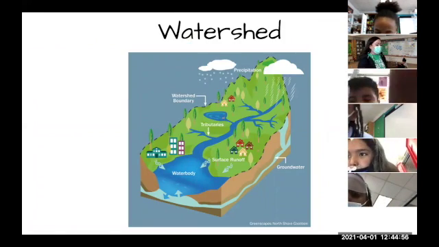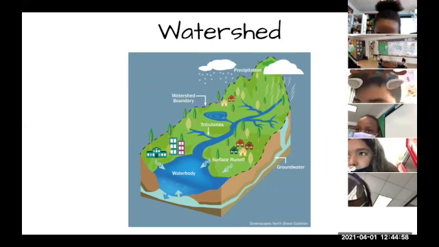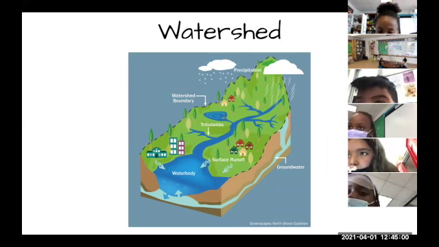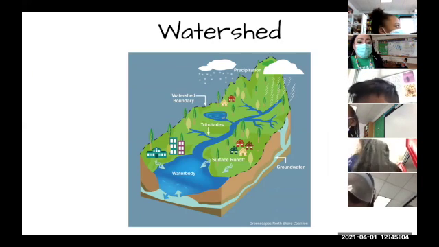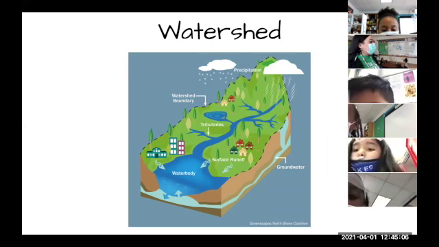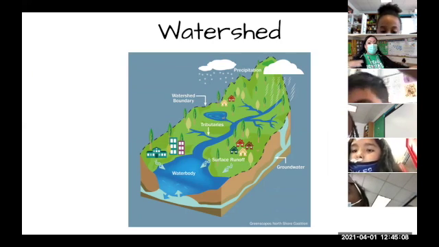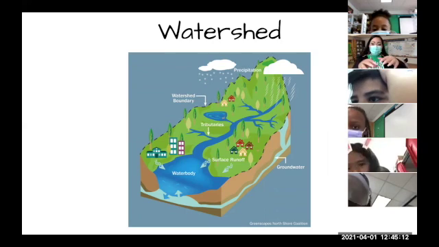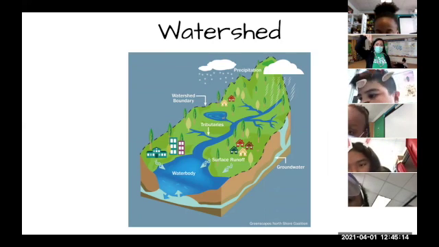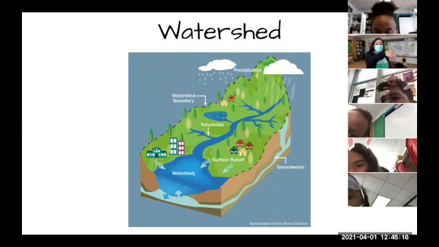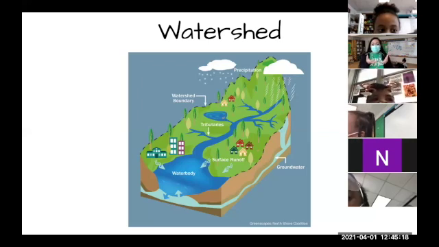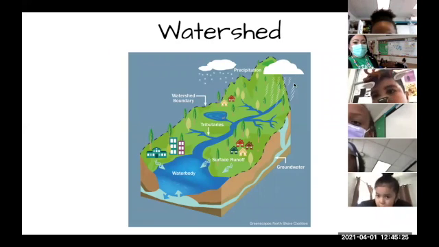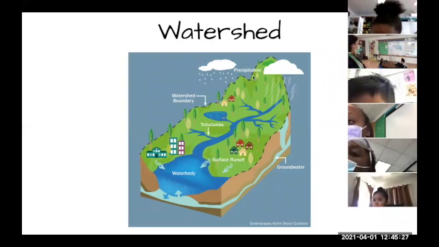Everybody look at your screen. You can close the chat box now. This is a watershed. A watershed is a piece of land where all of the water ends up in the same place. It starts from the highest point and goes down, and all of the water accumulates in one place. Vegetation, right? So that's where the water starts.